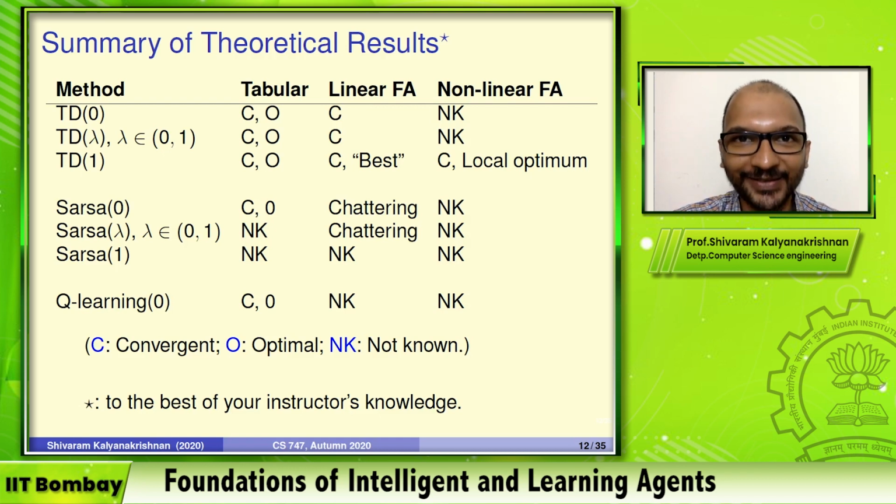Sarsa with lambda equal to 1 is a special case where there's no bootstrapping. You're using the empirical returns completely. It's not known whether Sarsa will chatter if you do that, or whether it'll converge or diverge. So there's another not known over here. Q-learning, which is off policy, is again a big not known. We don't have a proof that Q-learning with linear function approximation will converge or diverge.